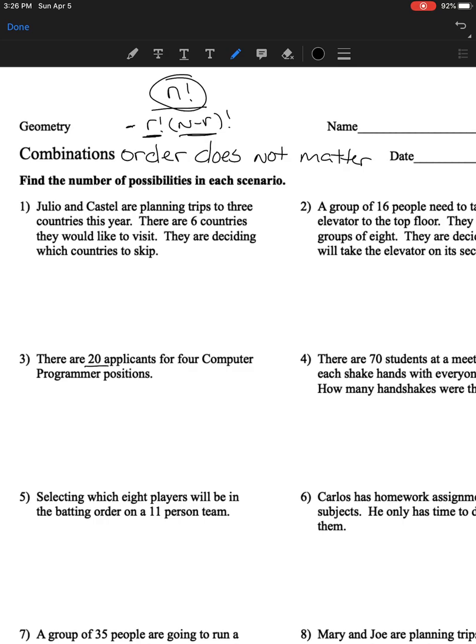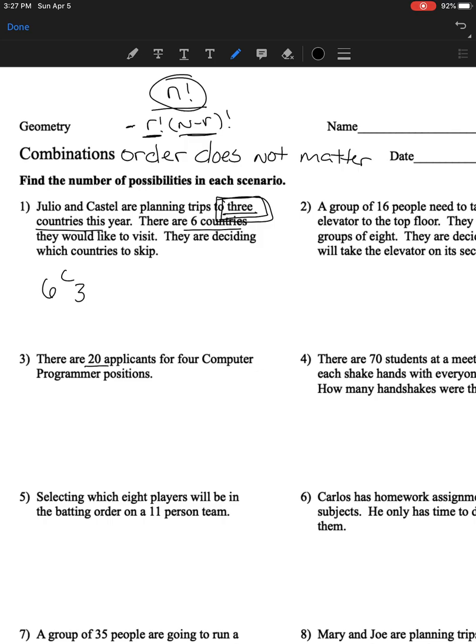So let's look at number one real fast. We've got two guys planning a trip to see 3 countries out of 6. So we have a big number and a little number. My big number is 6. So we're doing 6 combinations of 3, and our 3 came from this guy right here. So 6 combinations of 3.